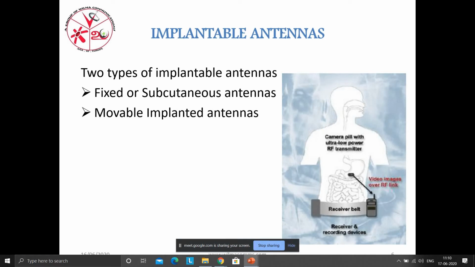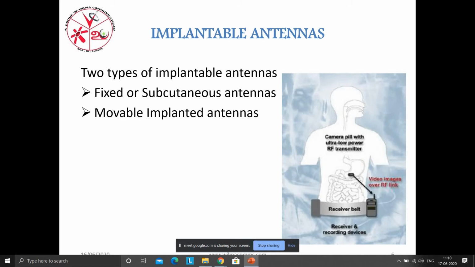And the implantable antenna has two types: movable implantable antenna and fixed implantable antenna. For the movable implantable antenna, as an example, you can see on the slide a person wearing a belt and taking a capsule. We can take the example of a capsule, with the antenna inside the capsule as a tag, which you can easily implant.